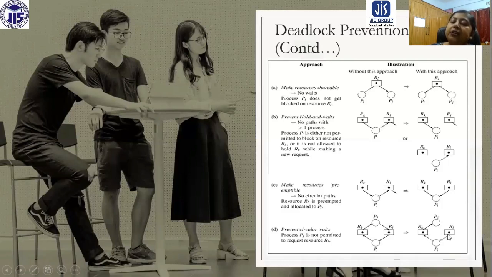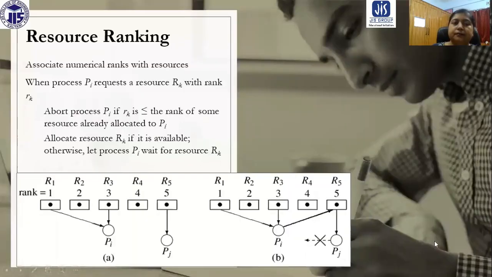So our intention is what? Our intention is making a policy by which we can prevent PJ from requesting RL. So how can we do that? If we can make the policy like this, we can break the circle, and we can also prevent circular wait. So resource ranking can be a solution for that. Basically we are going to assign a numerical ranking to every resource.